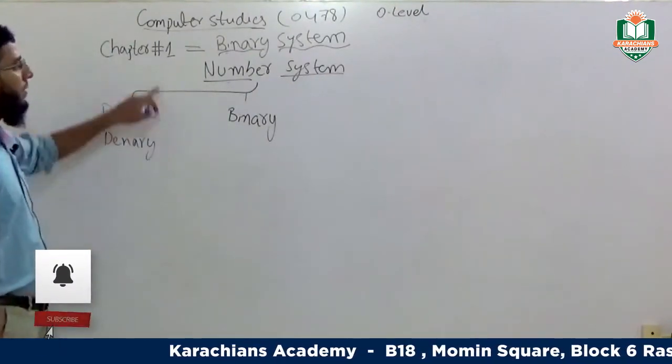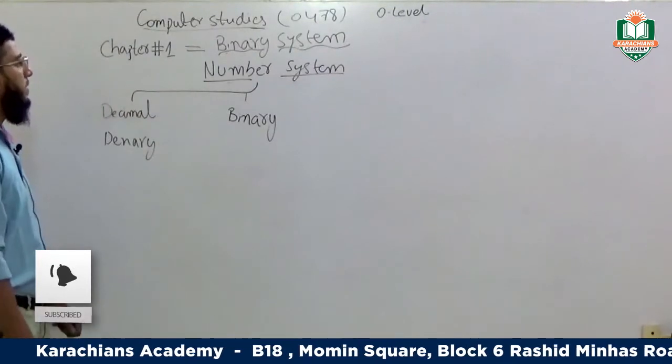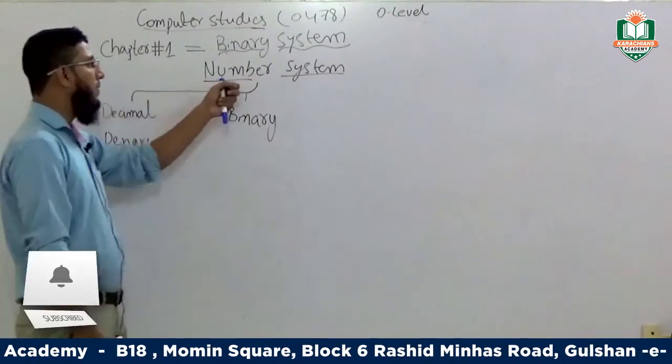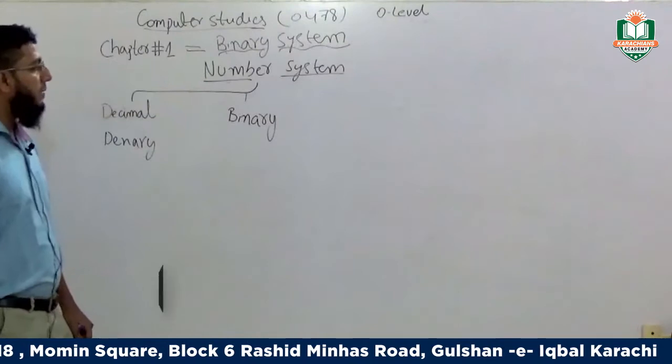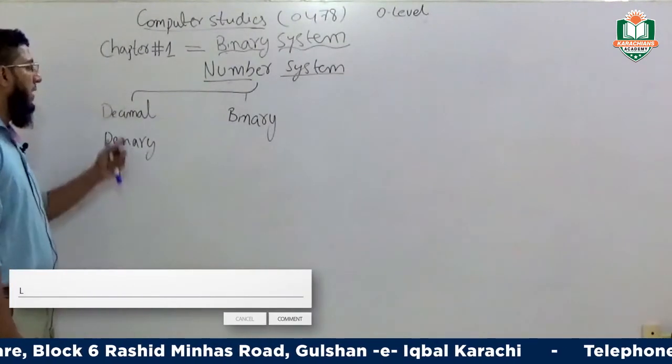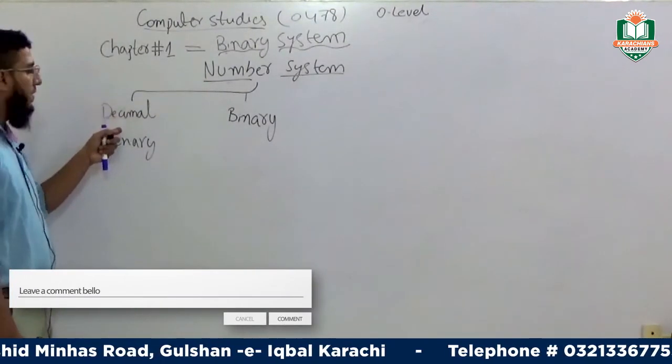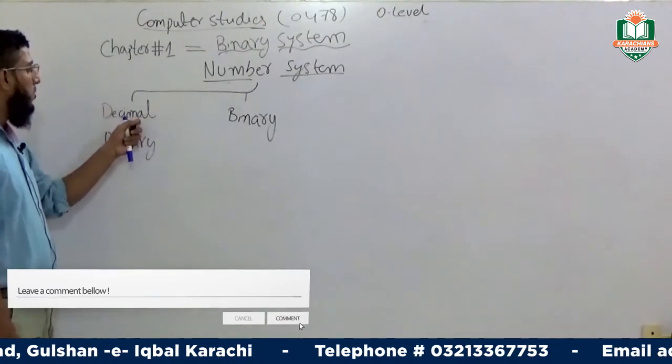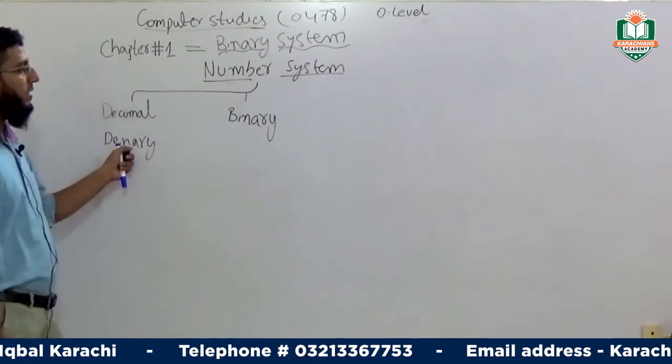It's our first chapter according to your O-level reference book, and we have taken the topic of number systems. We have different types of number system. The first one is called the decimal number system. The second one is called binary. We also call the decimal system the denary number system.